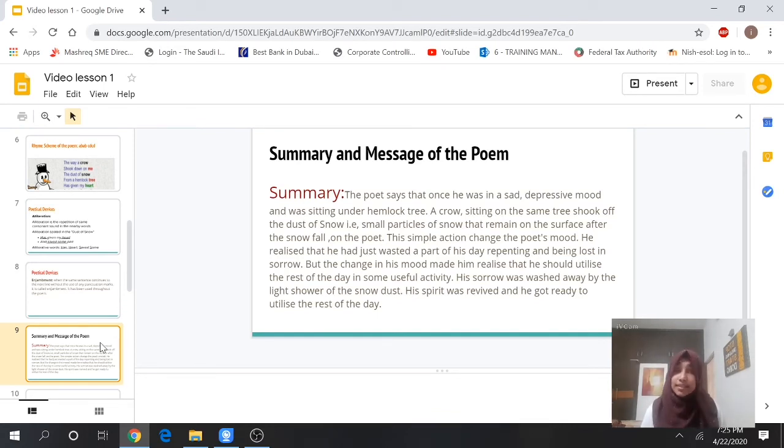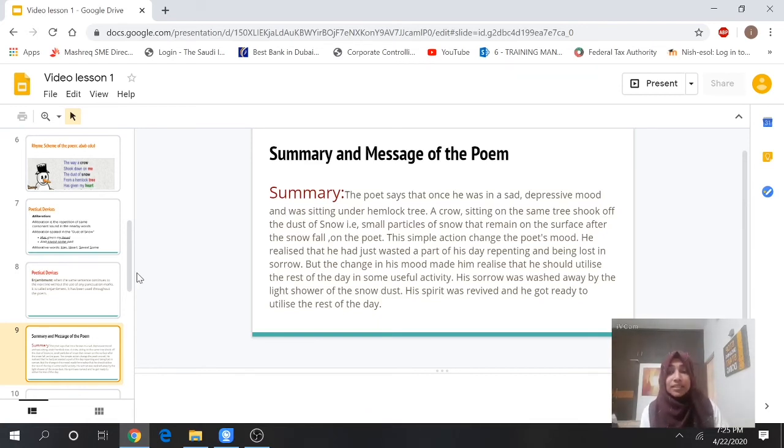He realized that he had just wasted a part of his day, repenting and being lost in sorrow. But the change in his mood made him realize that he should utilize the rest of the day in some useful activity. His sorrow was washed away by the light shower of the snow dust. His spirit was revived and he got ready to utilize the rest of the day. This is a small summary of the poem. Please write down these two in your notebook.